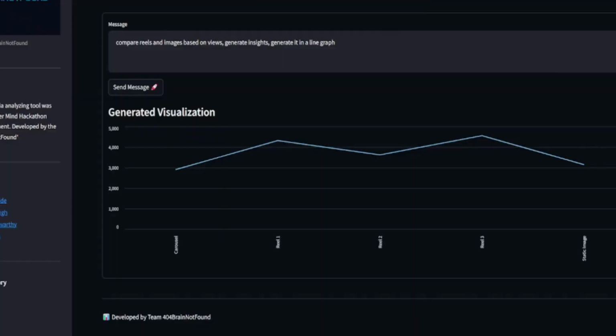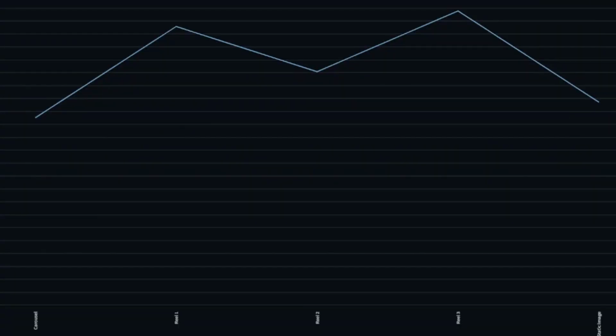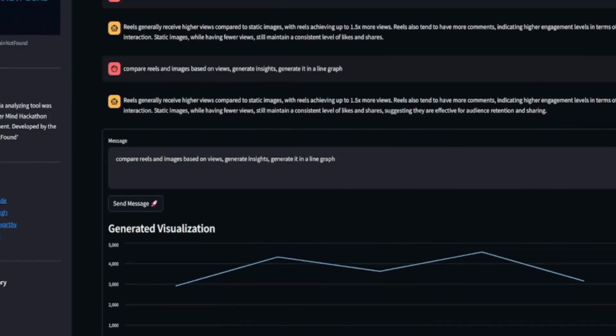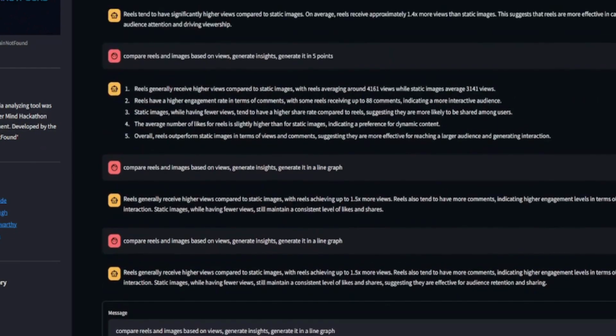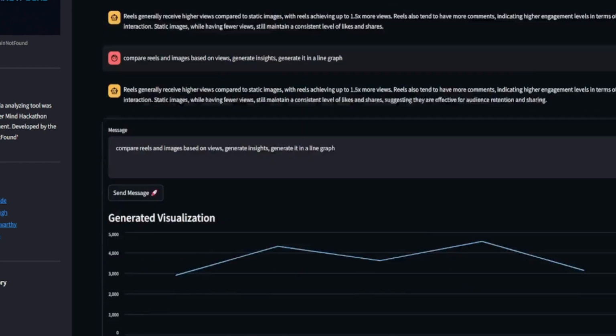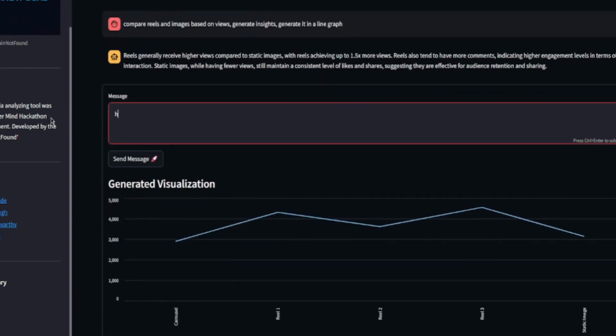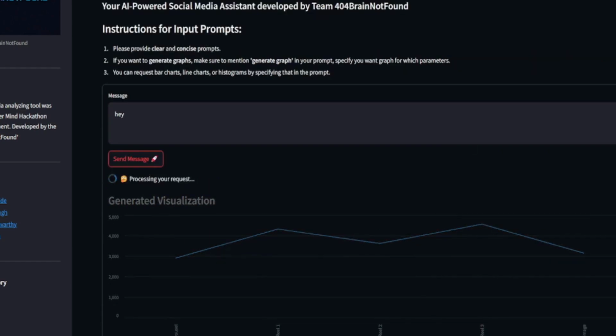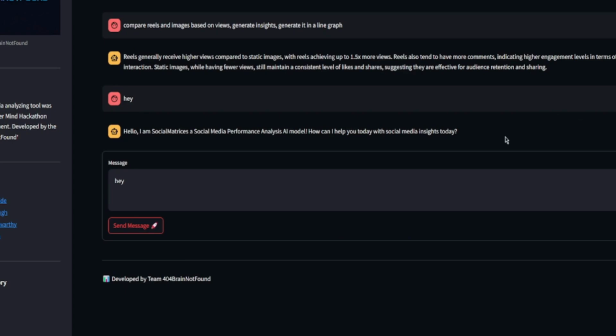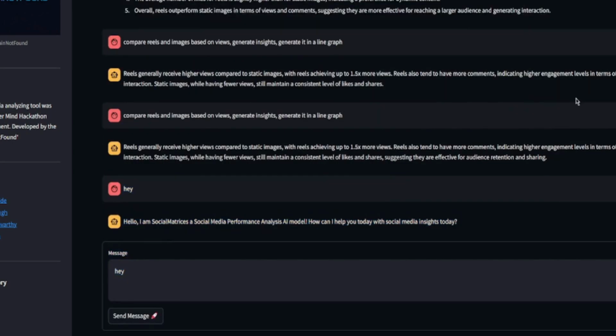As of now, Streamlit supports line graphs and bar graphs, so we have integrated that into our web app. You can also see that the answers the AI is giving are very well formatted, with no unnecessary formatting. Also, if you don't want an answer and just give it a greeting, it is going to greet you back. We have given our prompt template in such a way. So this was our demo and integration.